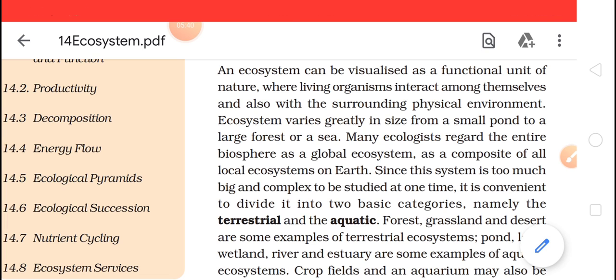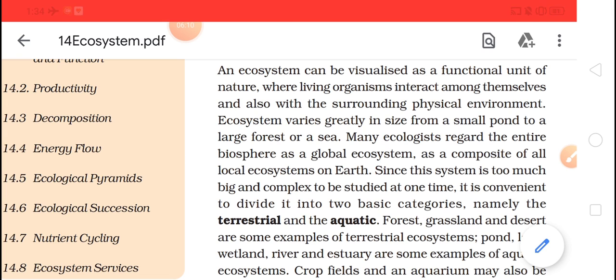Then comes light. Light is required for the process of photosynthesis, and we have done photoperiodism in 11th standard, that means light is needed by certain seasonal plants to produce flowers. So light is a very important factor for photosynthesis as well as photoperiodism.